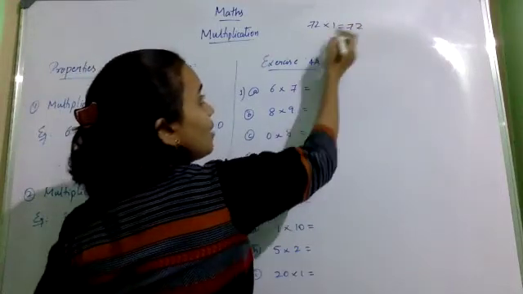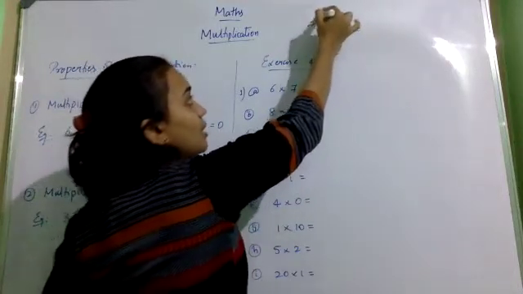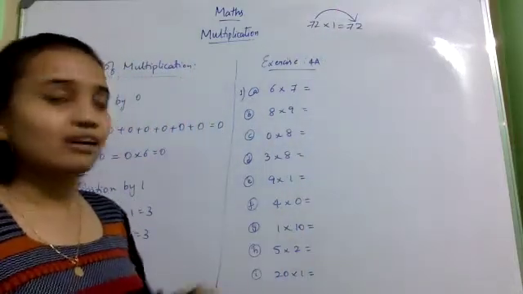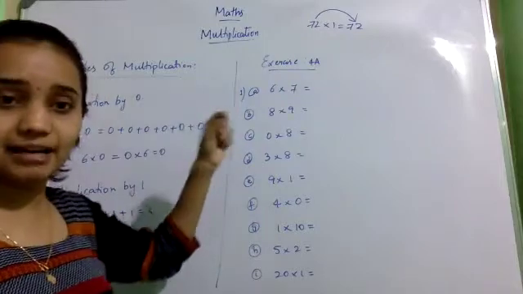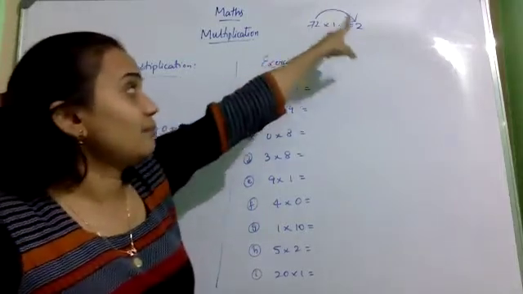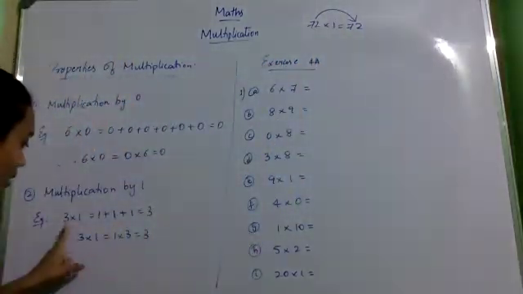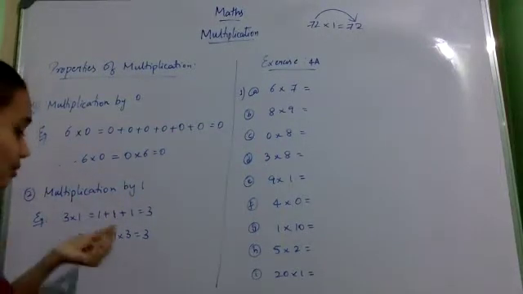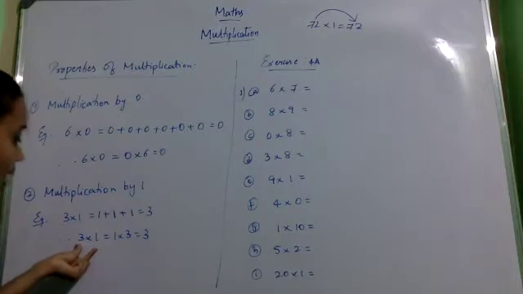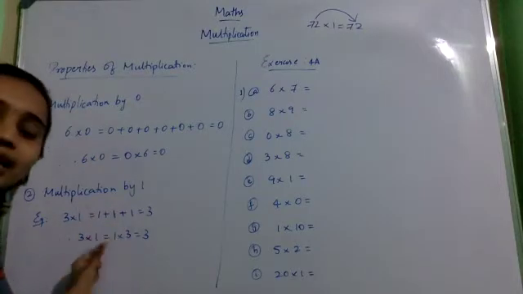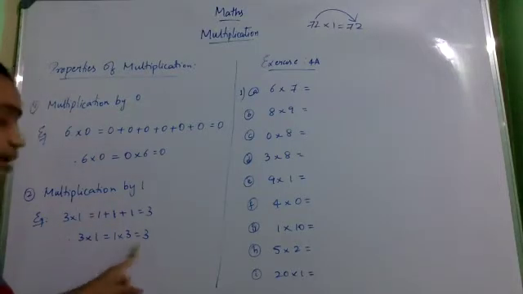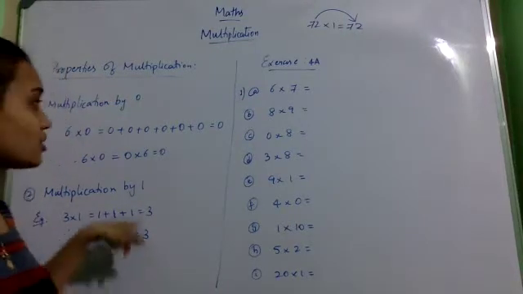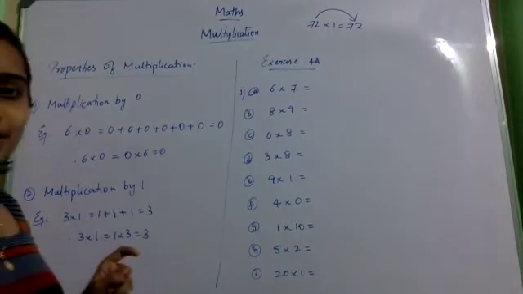Right? See, whenever 1 is multiplied with any number, you are getting the number back. Whenever 1 is multiplied with any number, you will get the same number back. See, 3 into 1, 3. 4 into 1, 4. 10 into 1, 10. You can write it as 3 into 1 or 1 into 3. Even in multiplication, if you change the order, you will get the same answer. Okay. So, these are the two properties of multiplication.